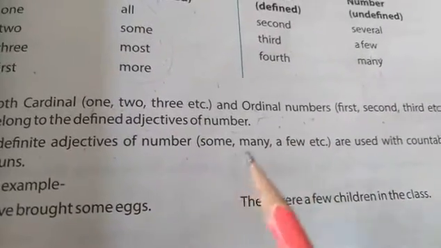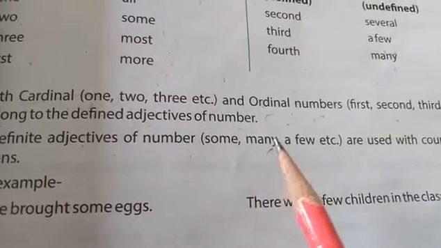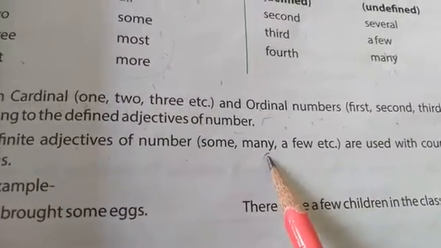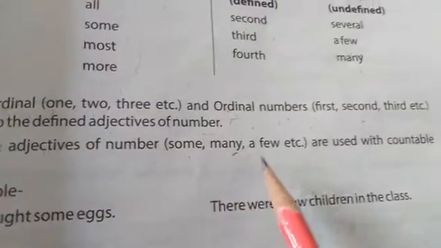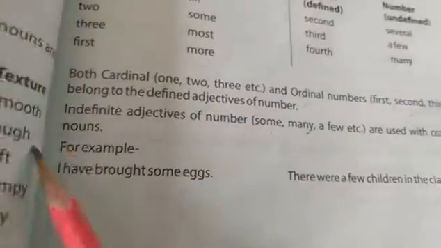So with those countable nouns where we are not sure about the numbers but they are countable, we use some, many, a few. So these are used with countable nouns.